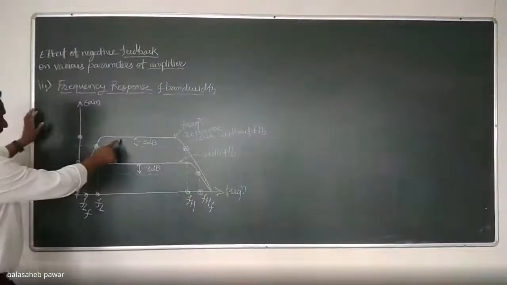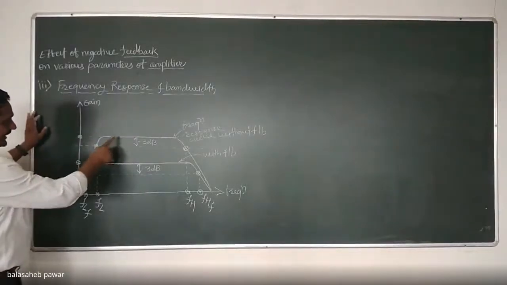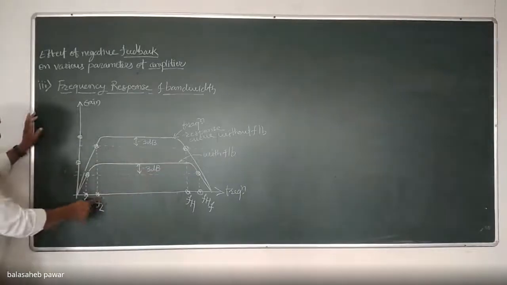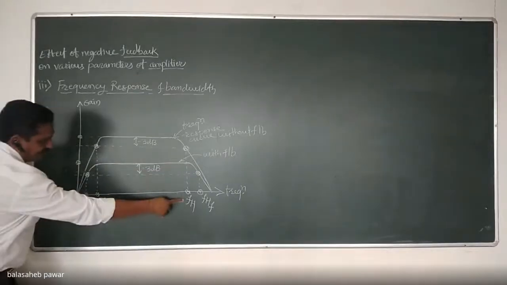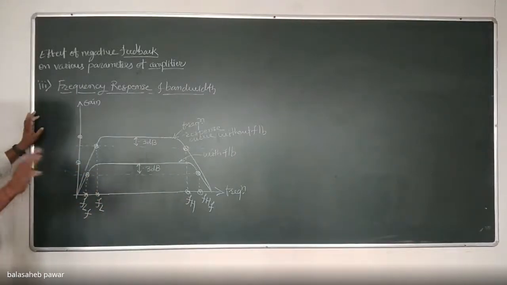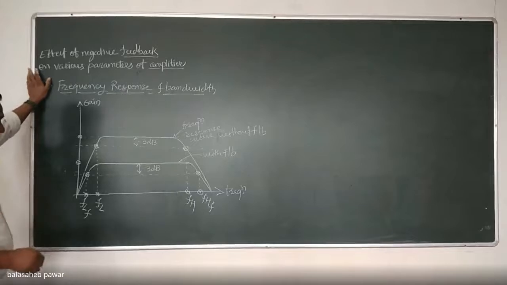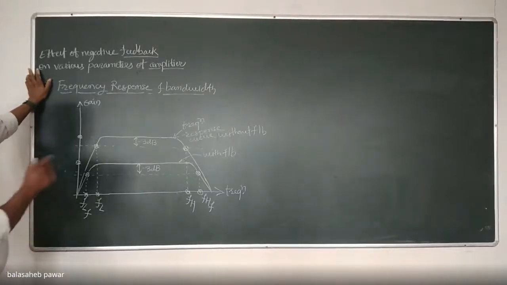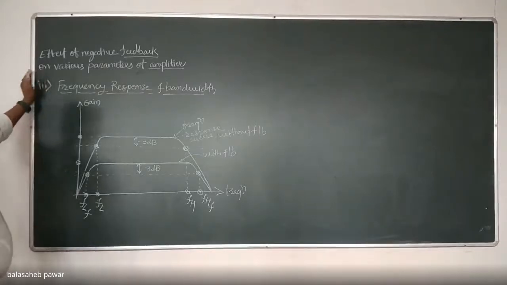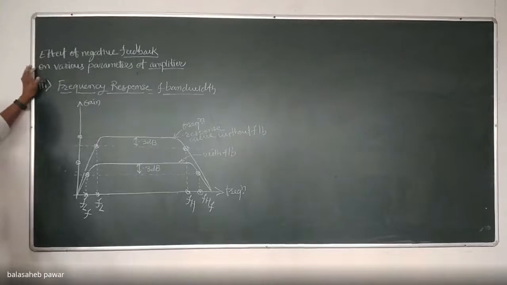For the first curve, that is without feedback, I showed the lower cutoff frequency and higher cutoff frequency on the x-axis and denoted them as FL and FH. We already studied these things during our second practical, and during theory also, related to the CS MOSFET amplifier. Now, if we provide negative feedback to that amplifier, from our first parameter we concluded that gain gets decreased.